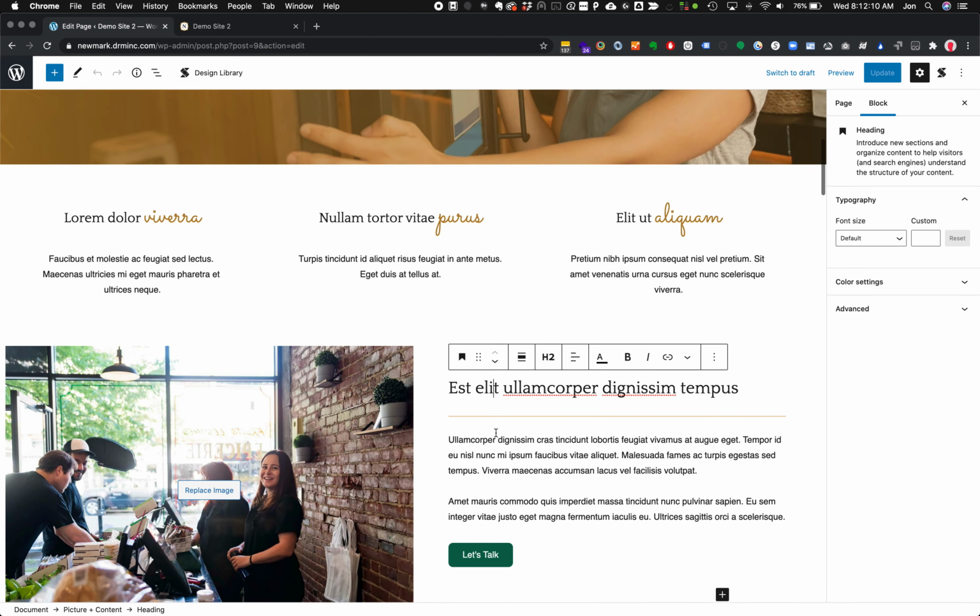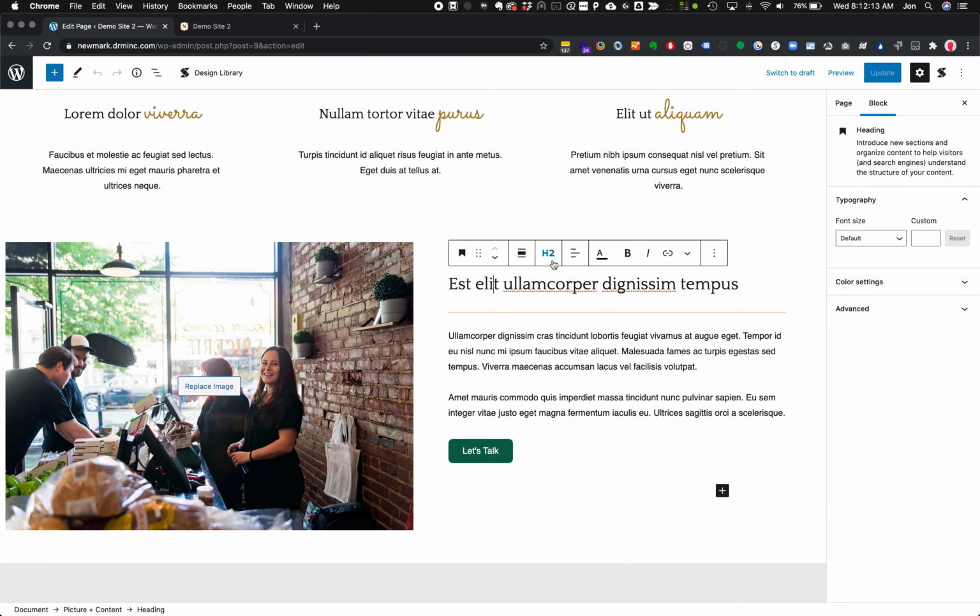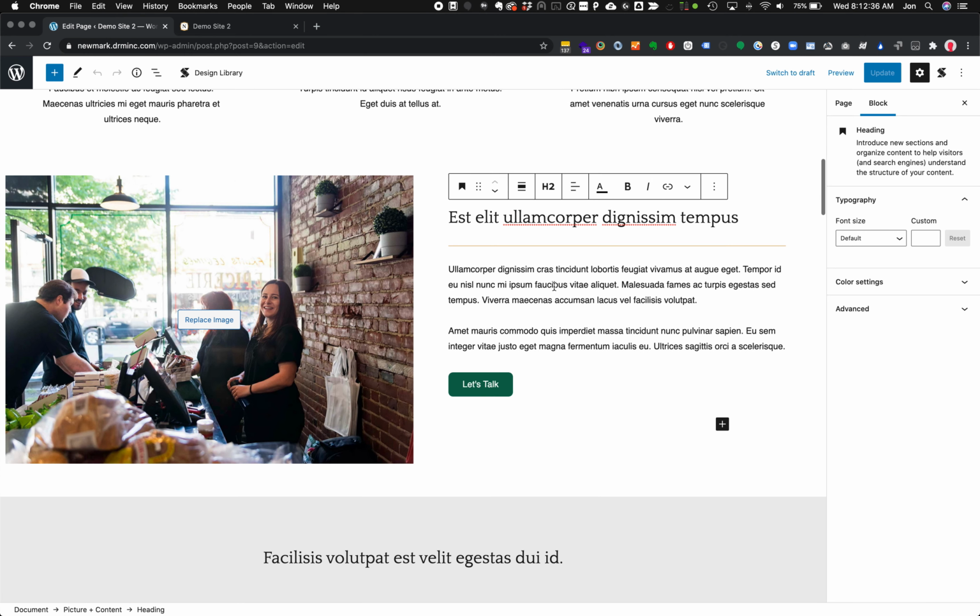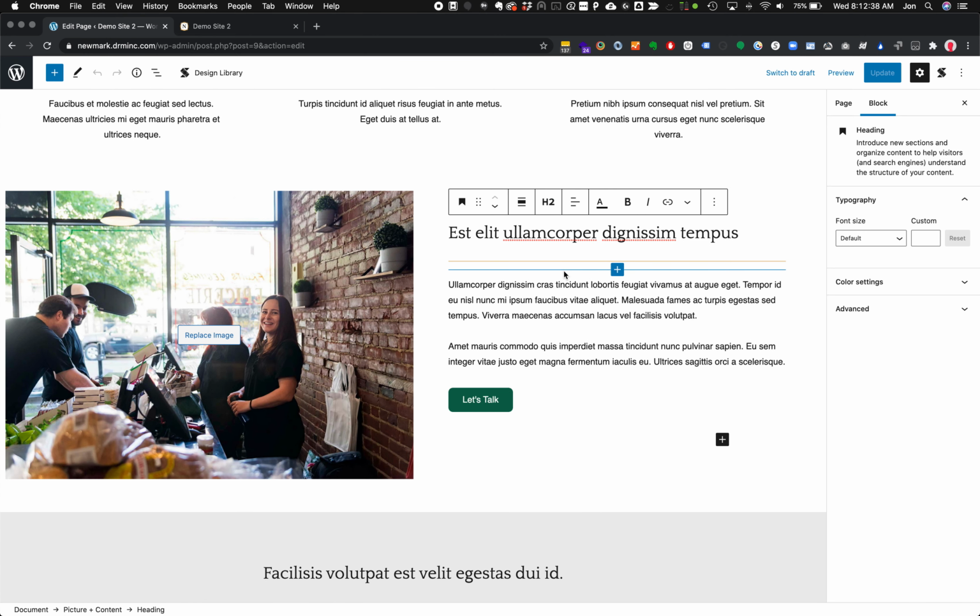So if we come in here, we can see that we have a heading here that is an H2. This is doing multiple things. It's for search engine optimization purposes, telling Google and Bing how this page is organized. The more organized you can keep your page, the better you'll do on the SEO structure, and just getting that set right up front is a great thing to have done. The other thing it does is it takes care of multiple design elements. In this case, you can see that it is increasing the font size, it's changing the font family, and basically taking care of quite a few things for us automatically.